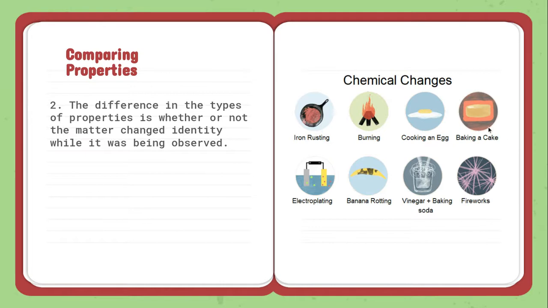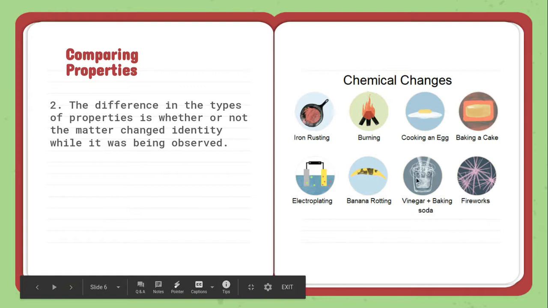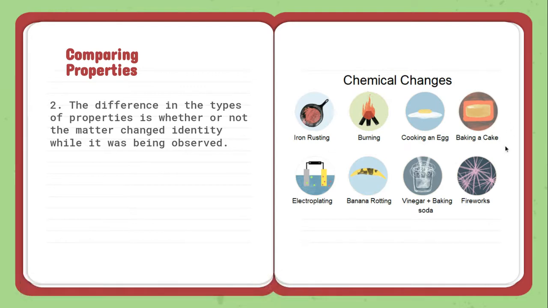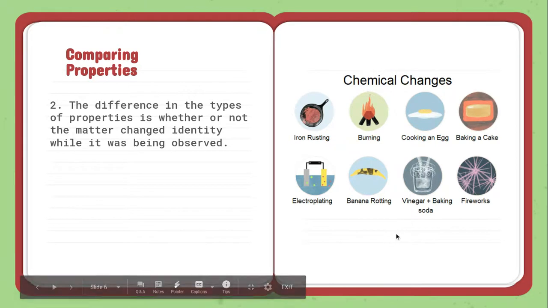When you started with a cake, you had batter and you had eggs and all that stuff mixed together. But when you're done, you have a cake. It's actually changed what it is. You can't go back from this one. And that's another key thing about chemical changes. It's really hard to go back. You can't uncook an egg. It's really hard to unrot a banana. So these are chemical changes because they're changing into new matter. They're changing what's being observed, and you really can't come back from it.